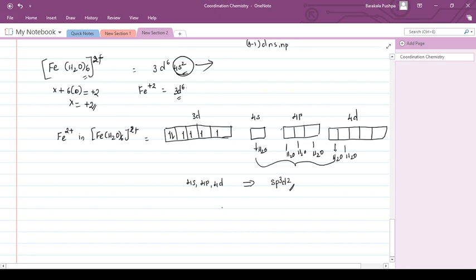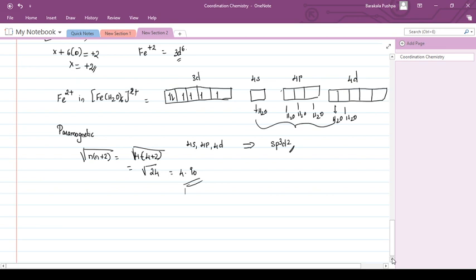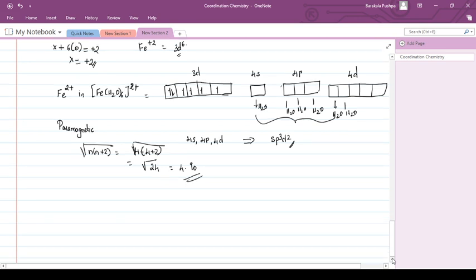Now, I will explain the same way one more complex. Did you notice the difference here? In the octahedral cobalt 3+ case, against Hund's rule of maximum multiplicity, it became paired up. In this case [Fe(H2O)6]2+, again a d6 system, it is not paired, giving a paramagnetic complex.